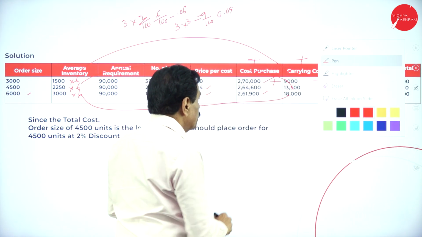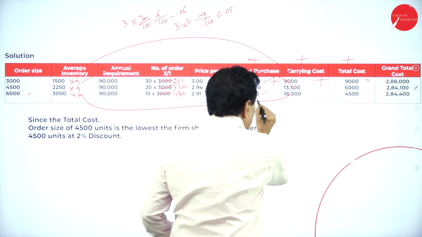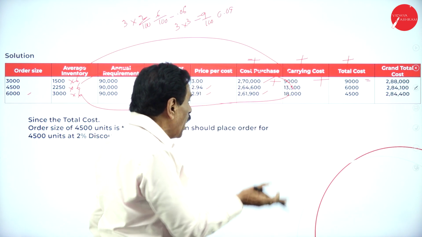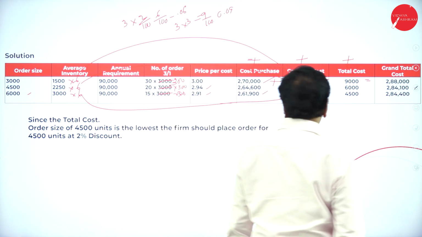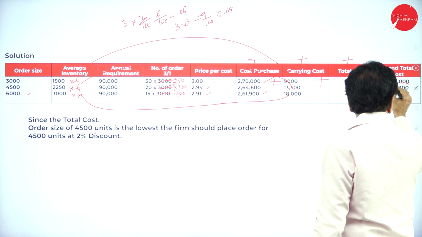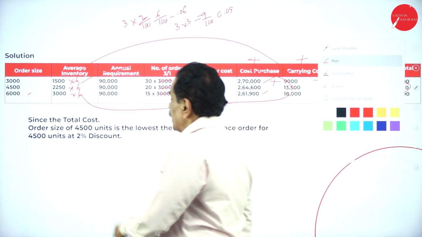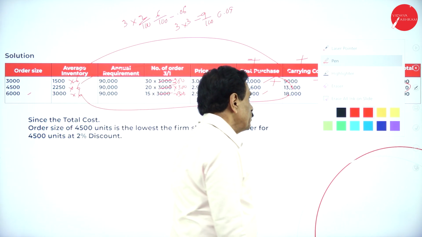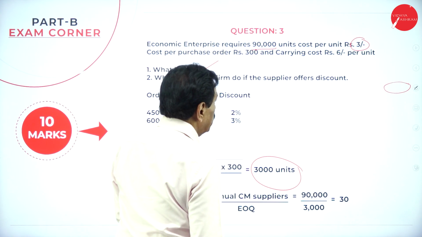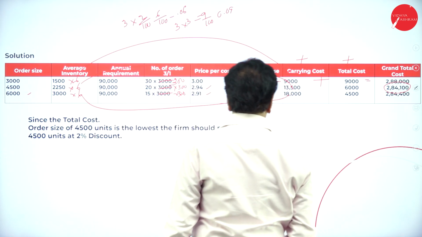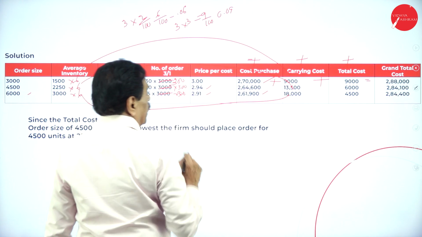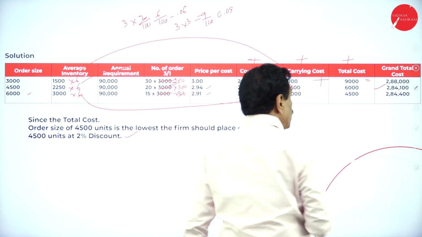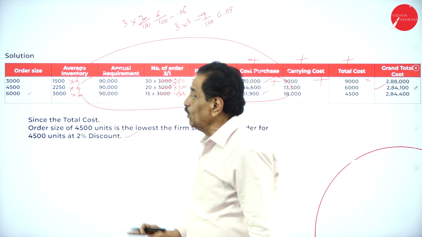Then 2,61,900 plus 18,000 plus 4,500 is 2,84,400. Among them, whichever is less, you see that. 2,84,100 is less. Since the total cost of 2,84,100 is the lowest, the firm can place the order at a discount of 2%, which is the lowest one. 2,84,100 is the lowest one. So be careful.